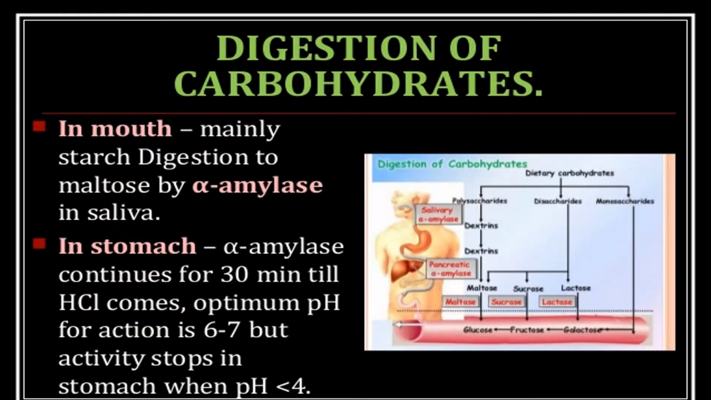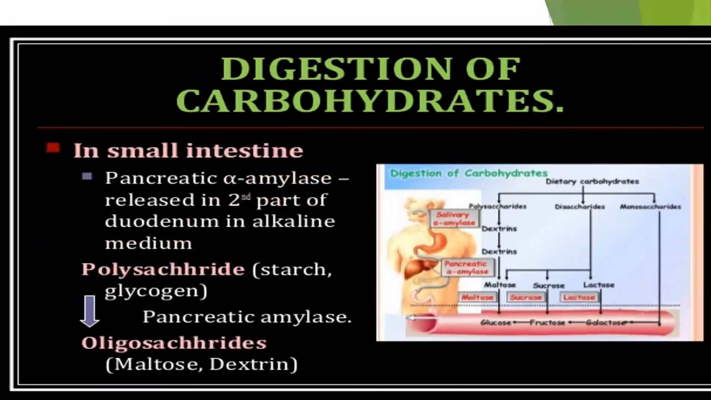Digestion of carbohydrates in the mouth: starch is digested to maltose by alpha amylase in the saliva, as you already completed. In the stomach, alpha amylase continues for 30 minutes until it combines with hydrochloric acid. The optimum pH for action is 6 to 7, but activity stops in the stomach when the pH falls.